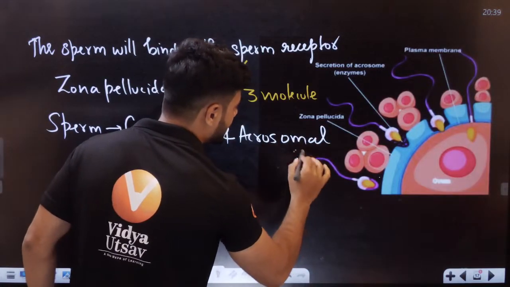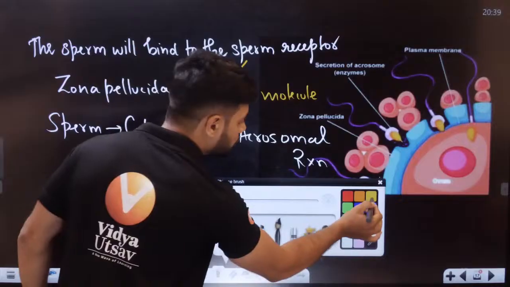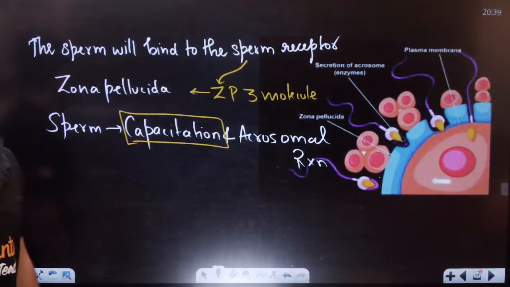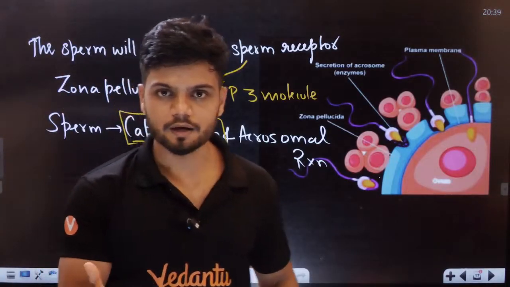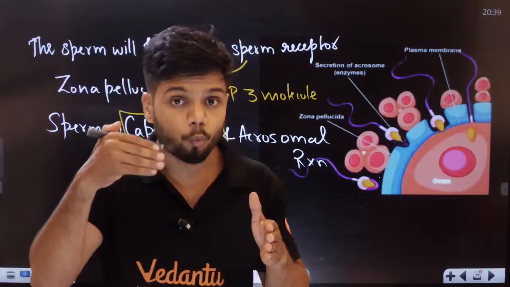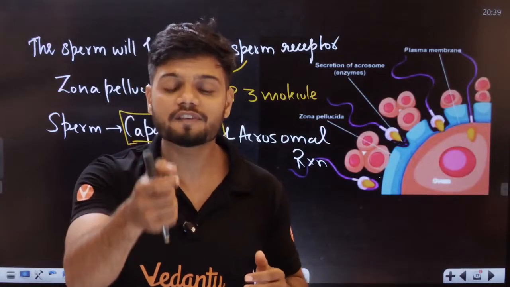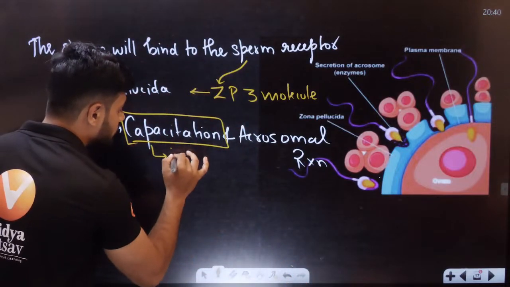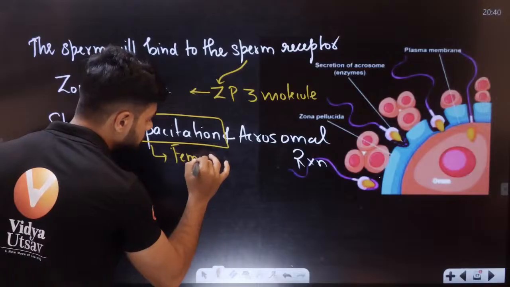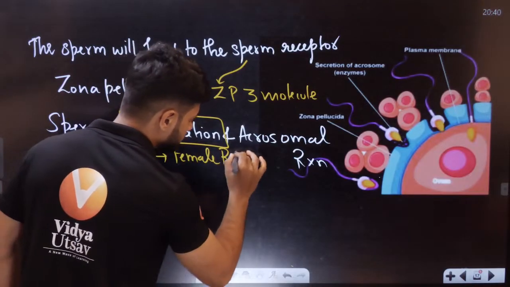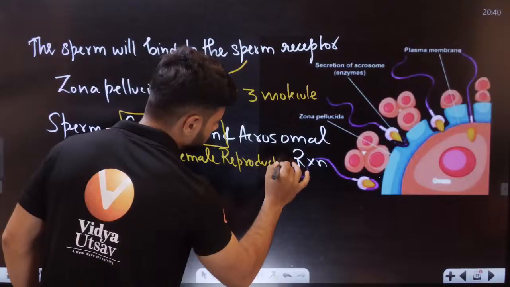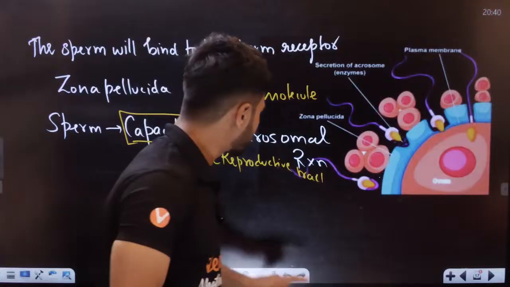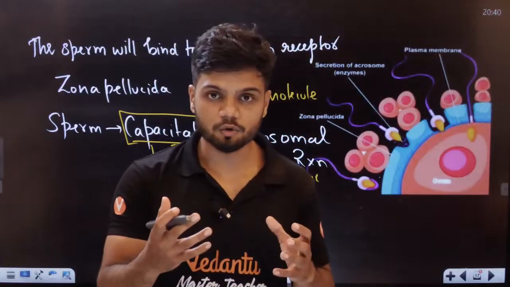Acrosomal reactions. First of all, I want all of you to understand what is capacitation. What is capacitation, students? Capacitation is a process where, once the sperm enters the female reproductive tract, the sperm undergoes evolution.